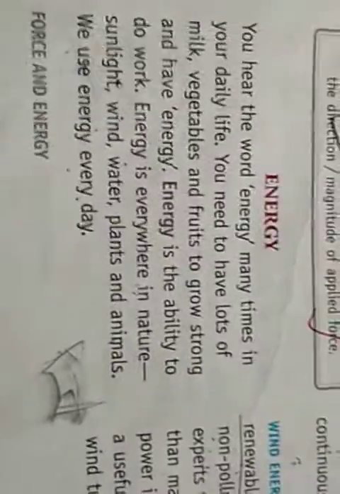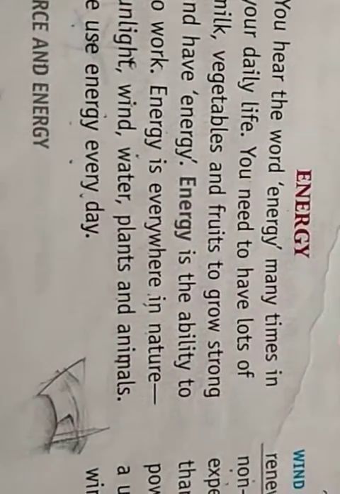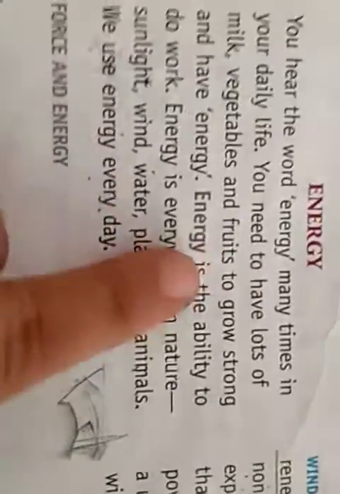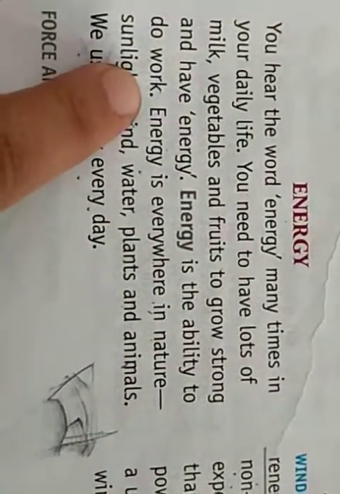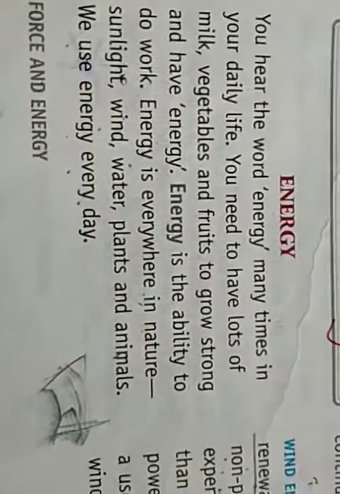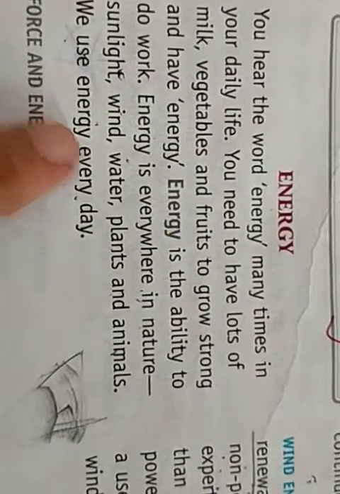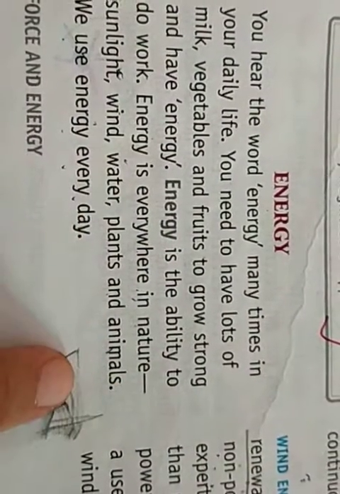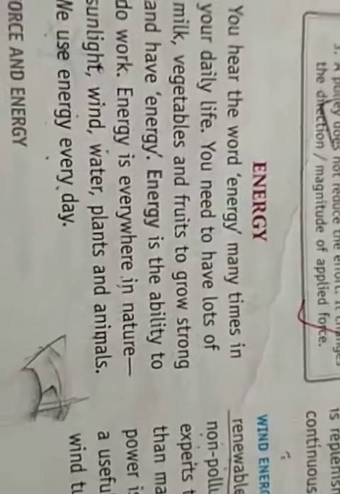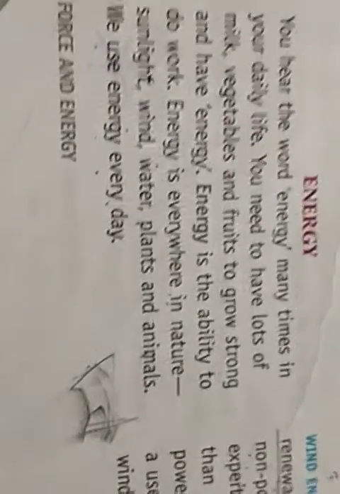And the last topic that we have covered in this chapter is energy. So what is energy? Energy is the ability to do work, and energy is everywhere in nature, like in sunlight, wind, water, plants and animals. In all of them you can see energy. So in this chapter we have done different kinds of energy.